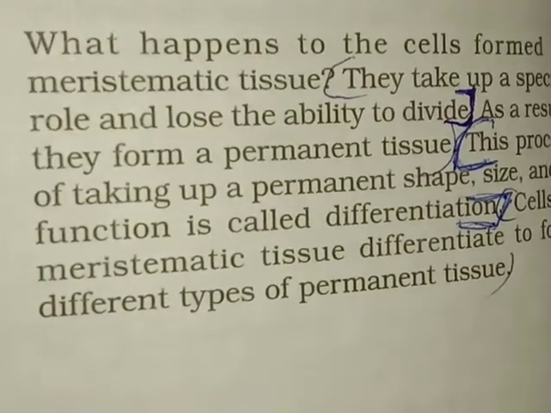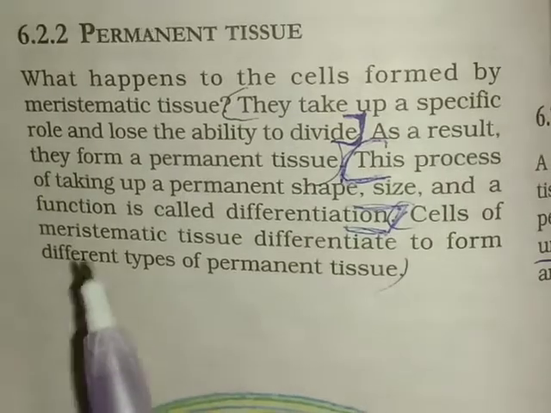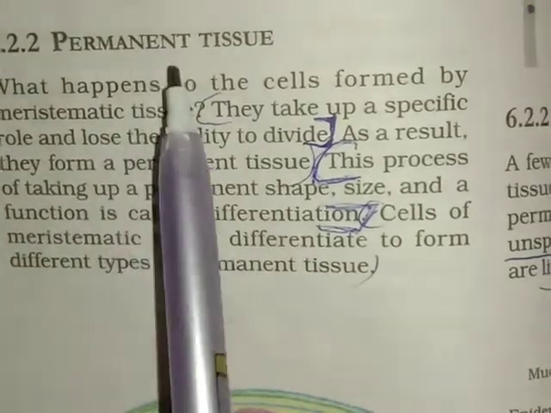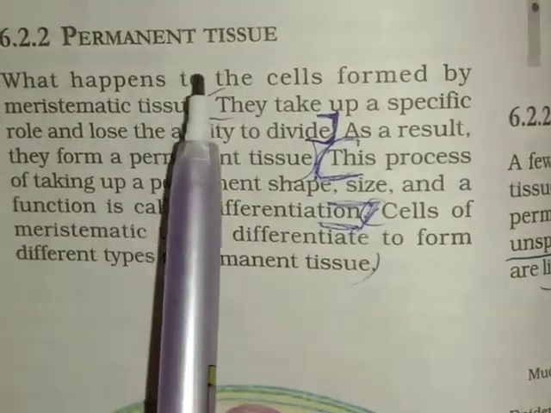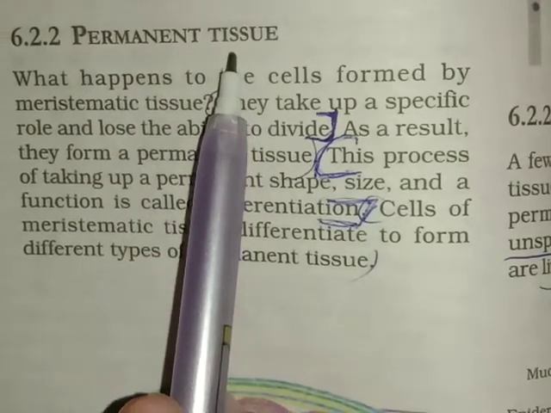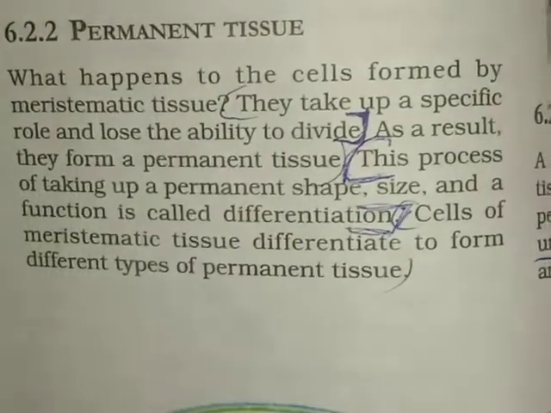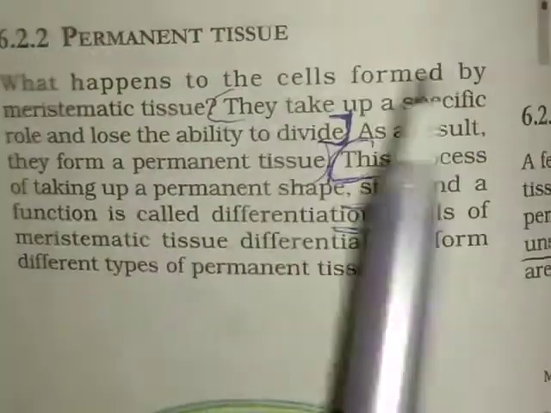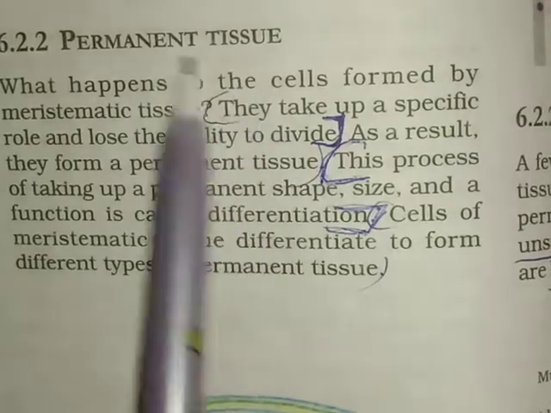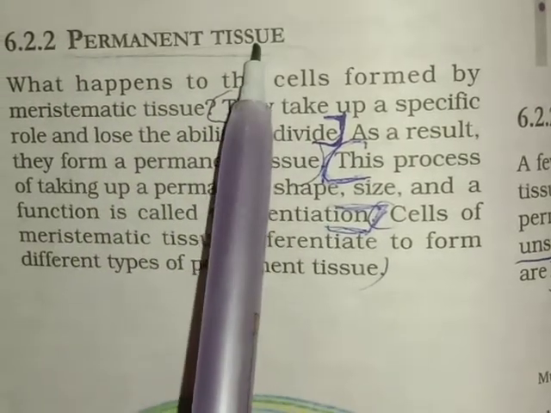Students, we are doing chapter number 6, and in that chapter we have covered the general introduction of tissues. In the types of tissue we covered the simple type of tissues like apical meristem, intercalary meristem, and the third one was lateral meristem. It was all about the simple type of tissues. Now next our main topic is types of permanent tissues.